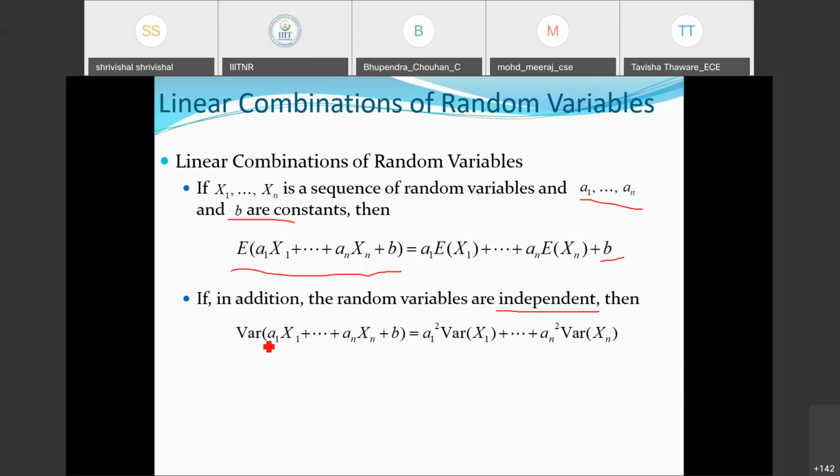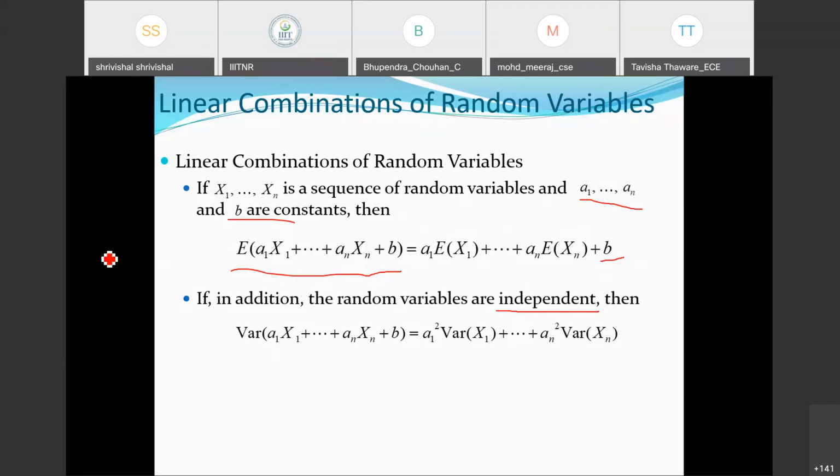The occurrence of one event's outcome is totally independent of the occurrence of another event's outcome, or you can say the random variable X is totally independent of random variable Y. This means the occurrence of one is not going to affect the occurrence of the other.